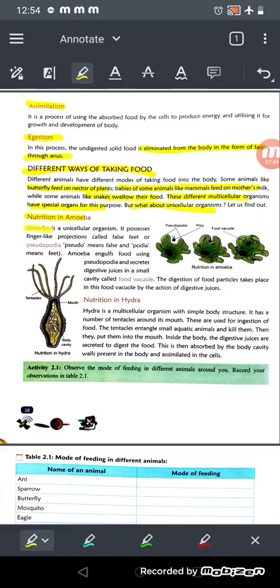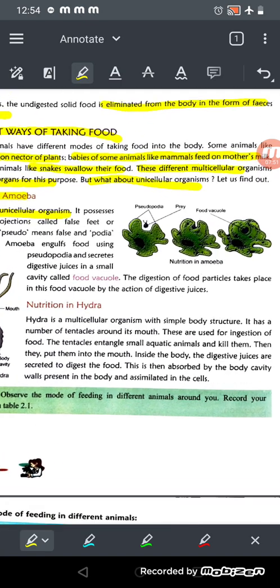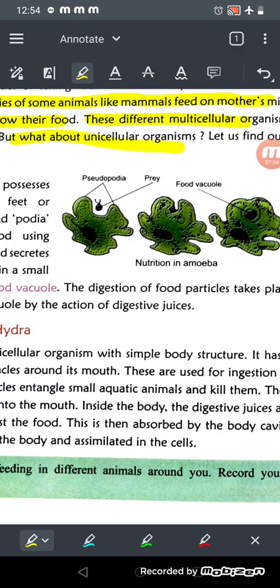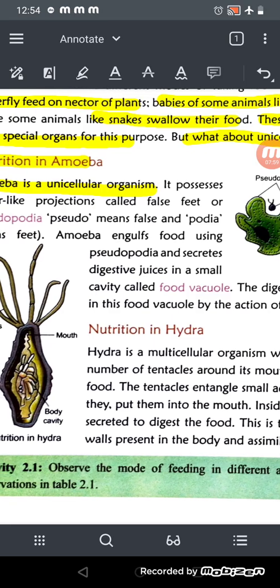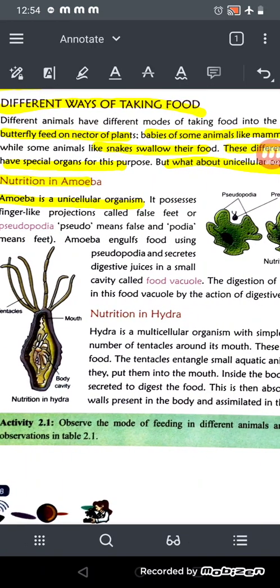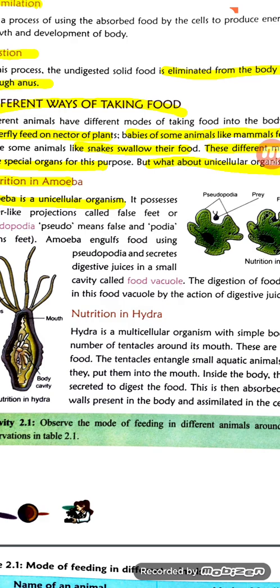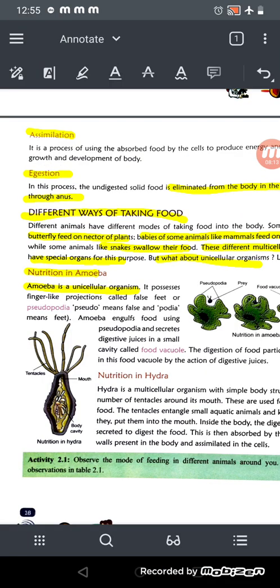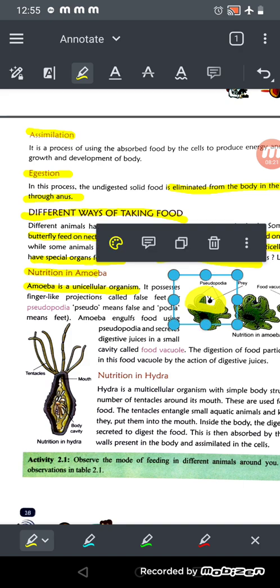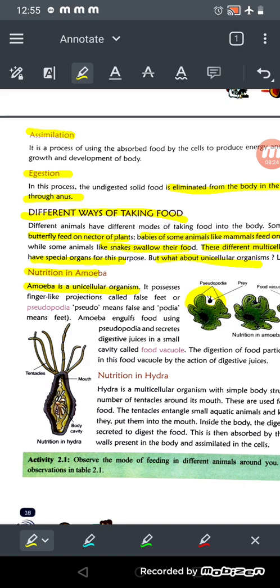So amoeba is a unicellular organism, right? This is the amoeba which we can see here. It possesses finger-like projections called false feet. So what are the false feet? I'm showing you. They have finger-like projections called false feet. So these are the false feet. See the pseudopodia, these are the false feet. This part, okay, is called the false feet. So these are called the pseudopodia, meaning false feet.